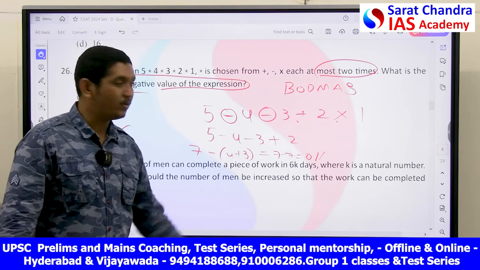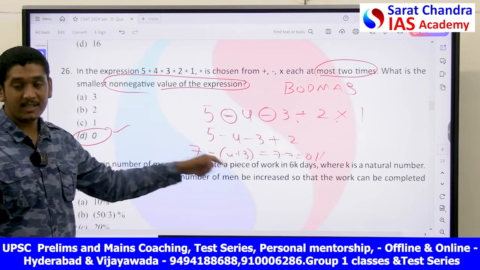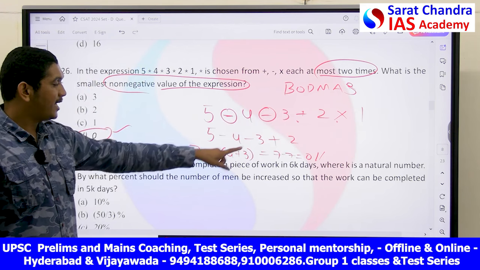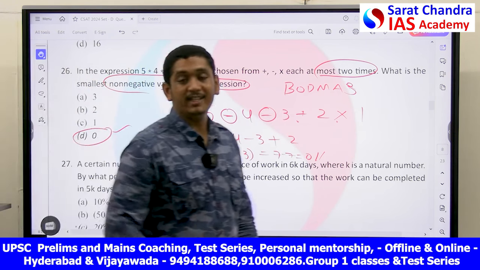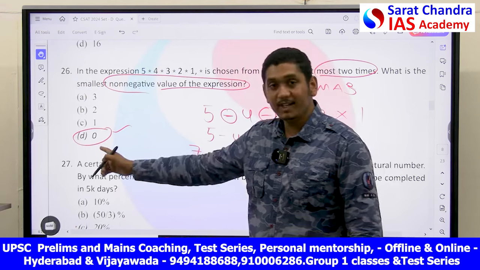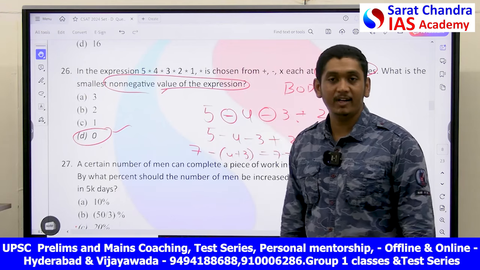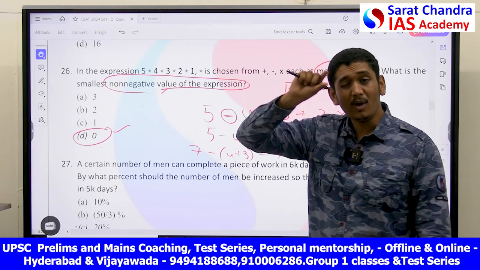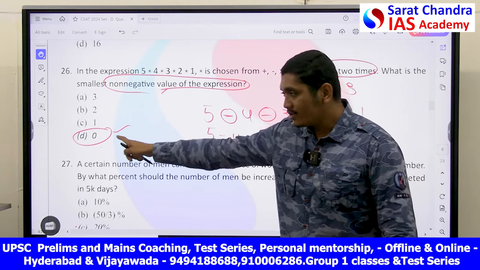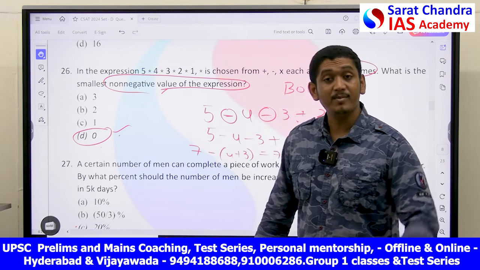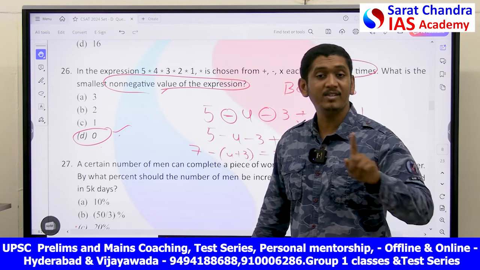I followed all the rules of BODMAS and given rules, and I was able to show that I can bring 0 by using these symbols, and in the option 0 is the smallest non-negative value. They asked you to find the smallest non-negative value, and I was able to find. Such problems you have to always go from the option to the question.